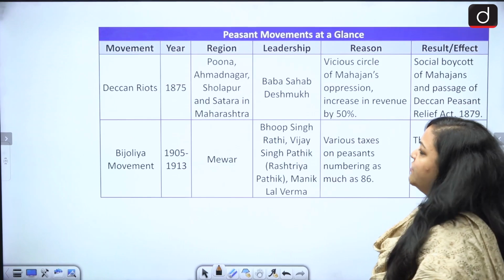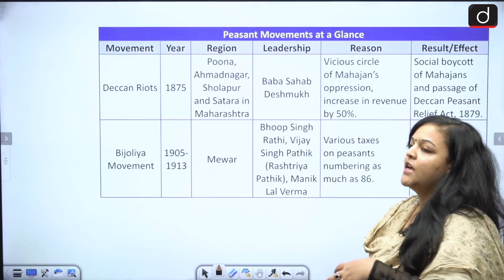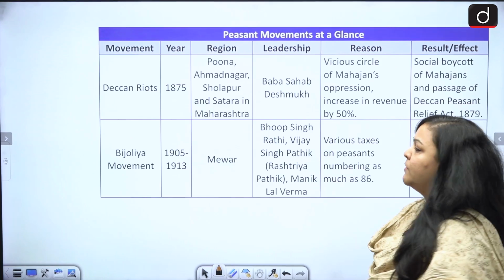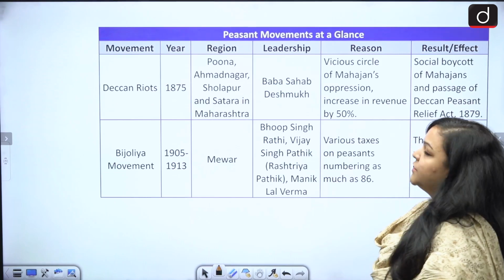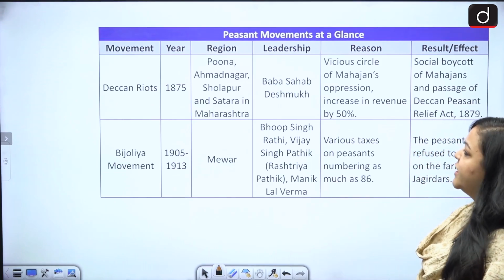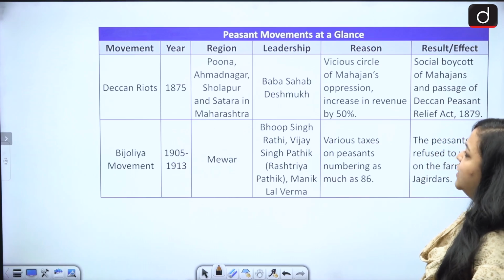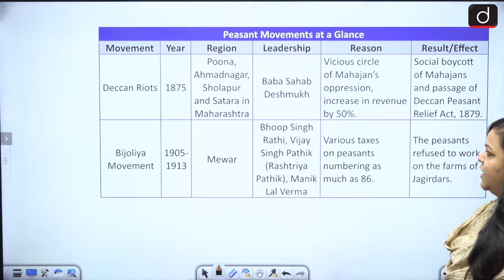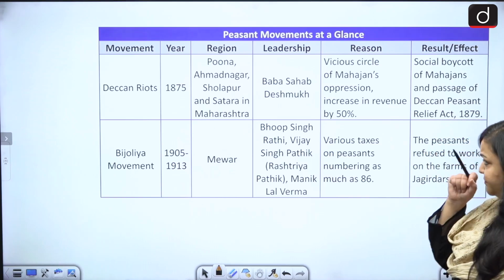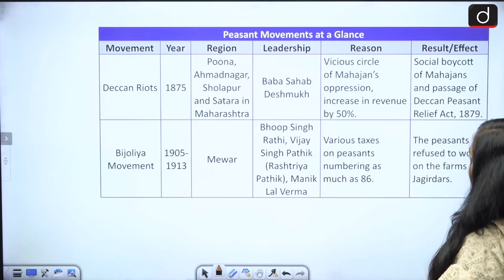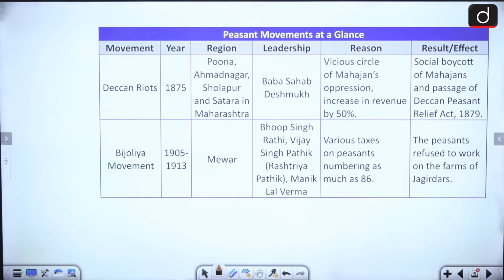Then we have the Deccan Riots. I'm sure you have read this. In class 12th also you remember this in the form of Deccan Riots Commission. So the year is 1875, region is Pune, Ahmednagar, Sholapur, Satara in Maharashtra. The leaders are Baba Sahab Deshmukh. What is the reason? Vicious circle of Mahajans oppression, increase in revenue by 50%.